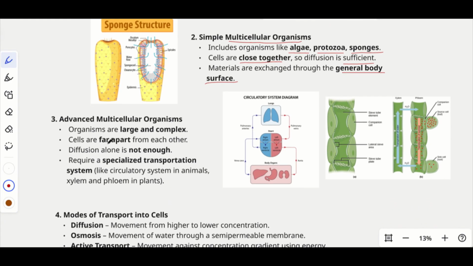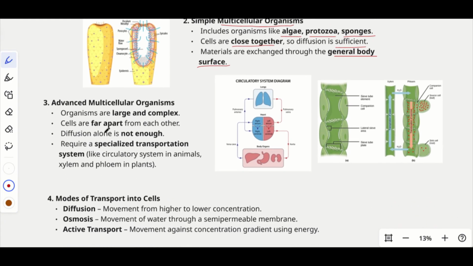Now we have the advanced multicellular organisms, such as human beings. These organisms are large and complex, and the cells are far apart from each other. In this case, it is not that easy, right? Diffusion alone is not enough. So it requires a specialized transportation system, like the circulatory system in animals. You know the circulatory system; it includes body parts like the heart and lungs.